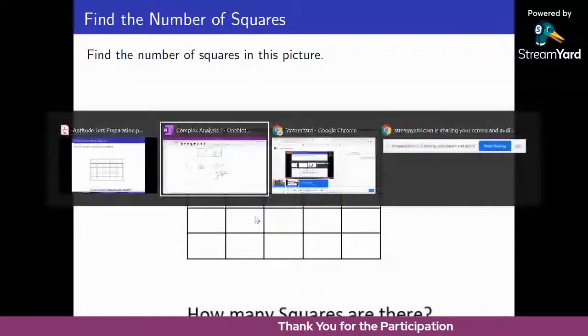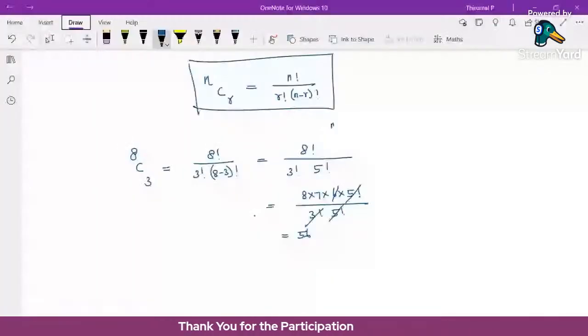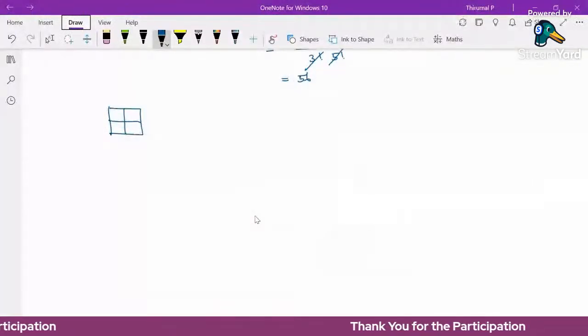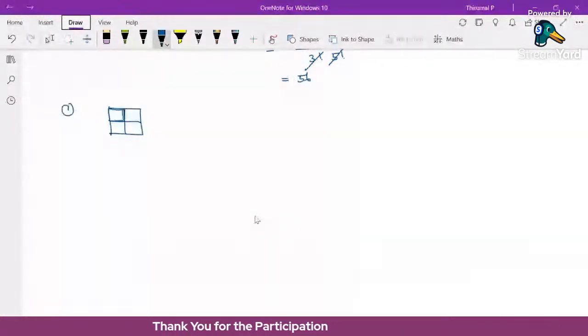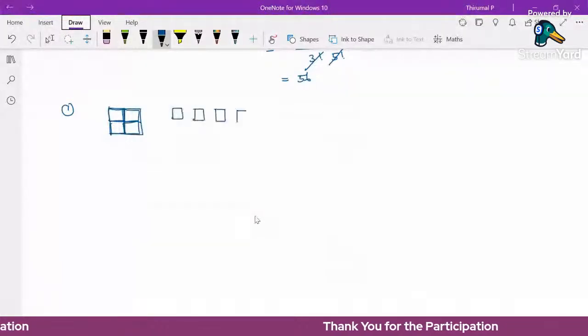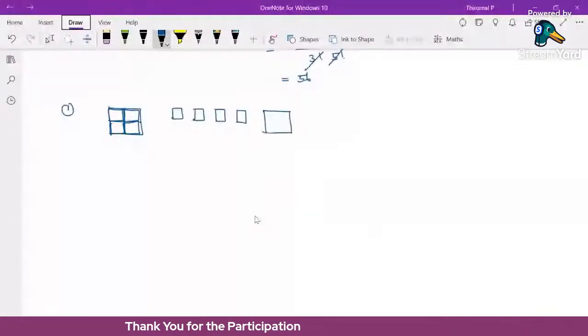But suppose we ask how many squares are in this figure. Finding squares means we can just count. This is one square, this is another square, this is one, this is one. So there are 4 small squares and one large square. So there are 5 squares in this figure.